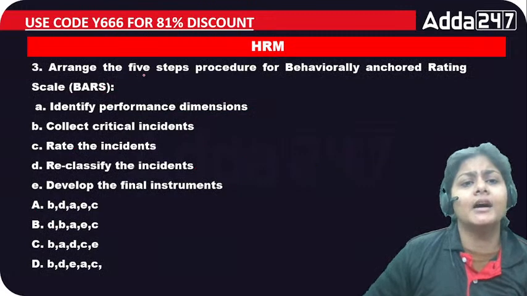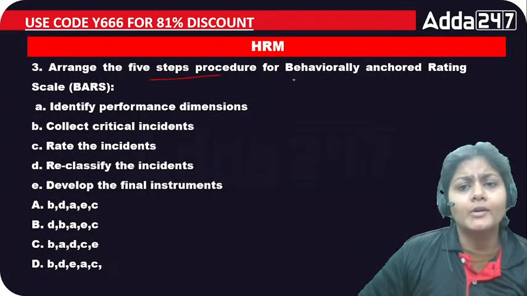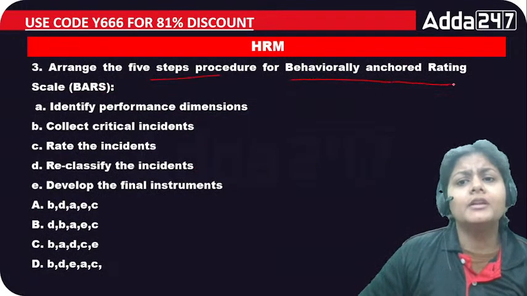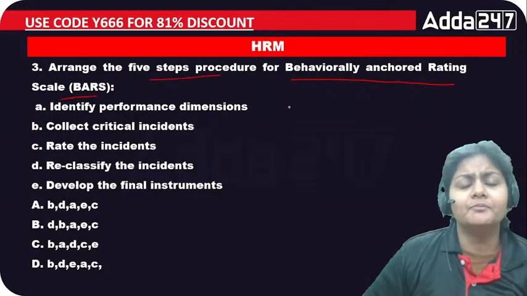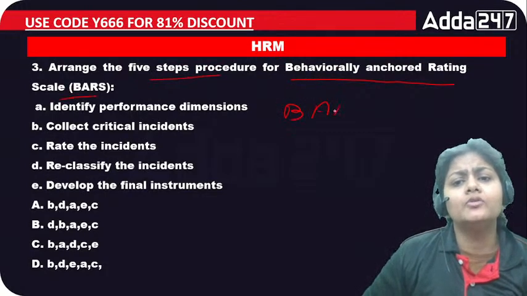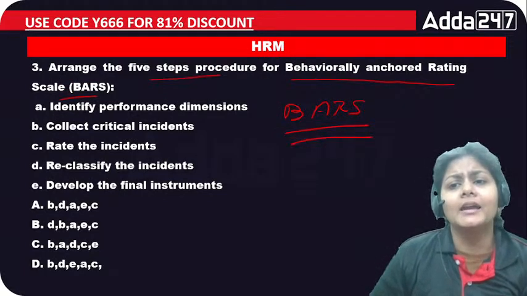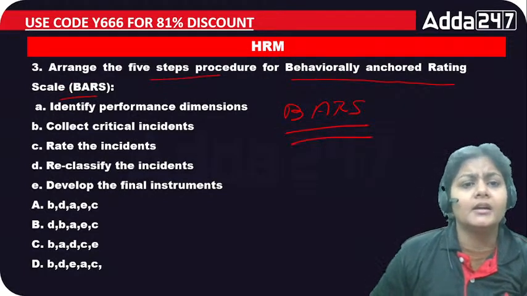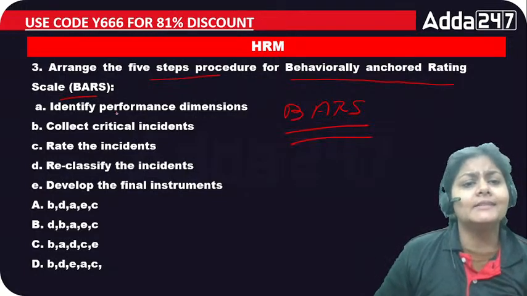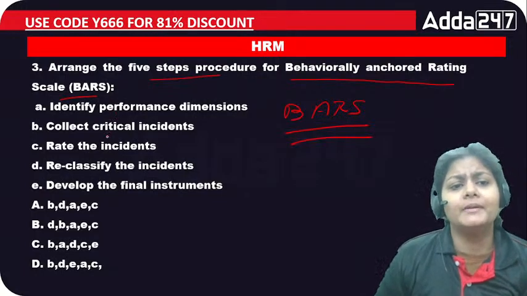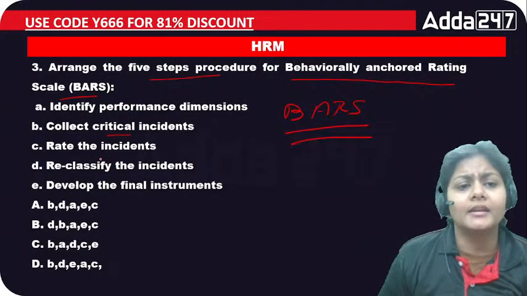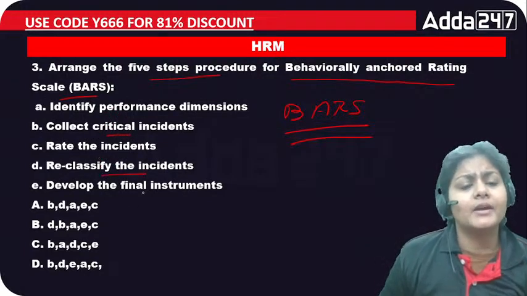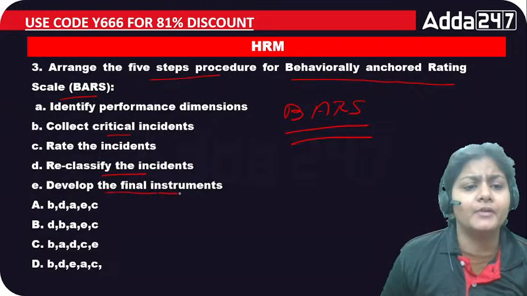The third question is, arrange the 5-step procedure for behaviorally anchored rating scale, that is BARS. First, you need to remember the full form of this, that is behaviorally anchored rating scale, right? So the first is, A is identify performance dimension, B is collect critical incident, then rate the incident, reclassify the incident and develop the final instrument.